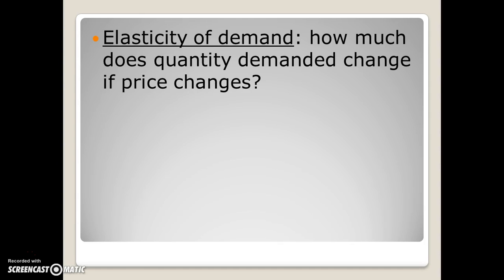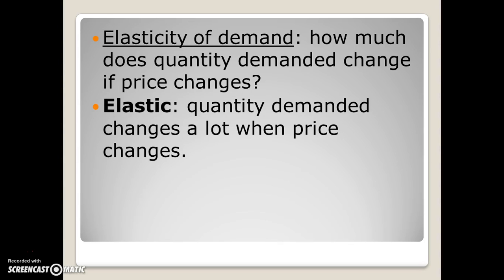Elasticity basically means how much does quantity demanded change if price changes. So we already know that the law of demand says that if price goes up, quantity demanded goes down, and if price goes down, quantity demanded goes up. And that makes sense because if things are cheaper, people buy more of them, and if things are more expensive, people buy less of them. But elasticity of demand talks about how much that quantity changes.